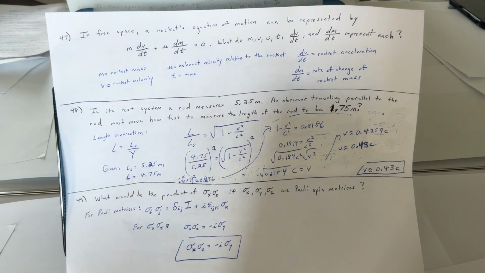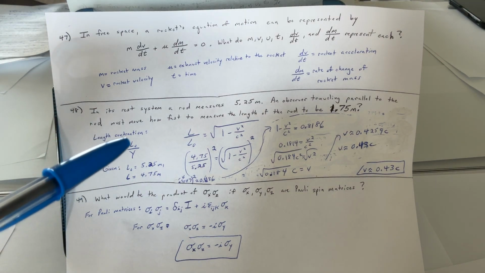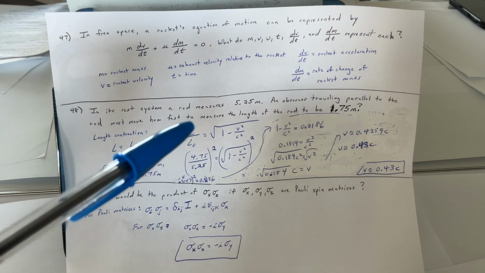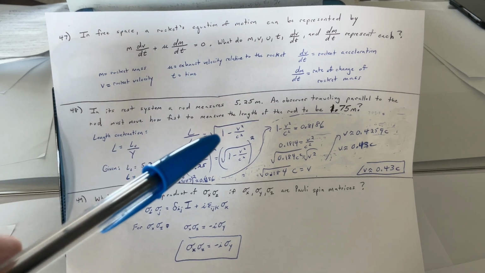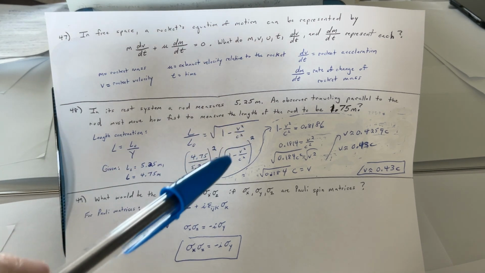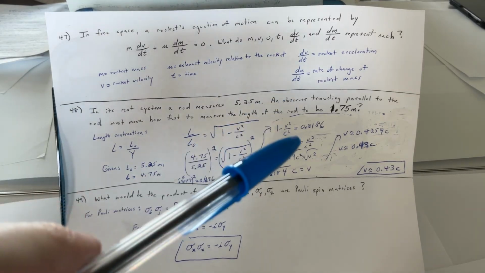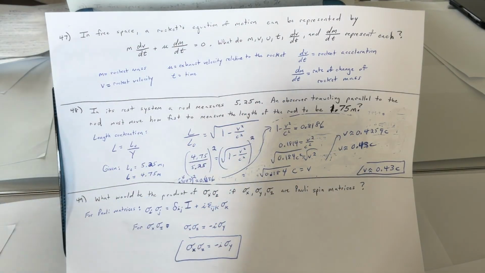Okay, moving along. 48. In its rest system, a rod measures 5.25 meters. An observer traveling parallel to the rod must move how fast to measure the length of the rod to be 1.75 meters? This looks like a special relativity problem. Length contraction, L equals L naught over gamma. Take what we're given with L naught and L. So L over L naught equals the square root of 1 minus v squared over c squared. We substitute, do our algebra and arithmetic, and we wind up with v approximately 0.43 c.